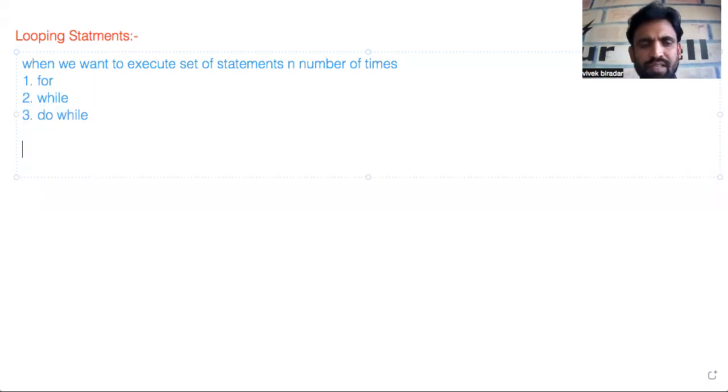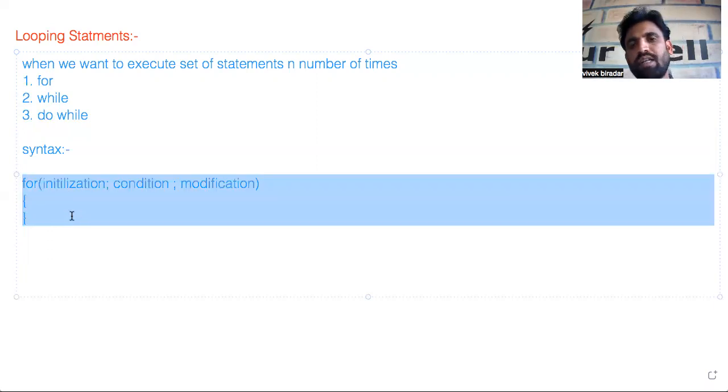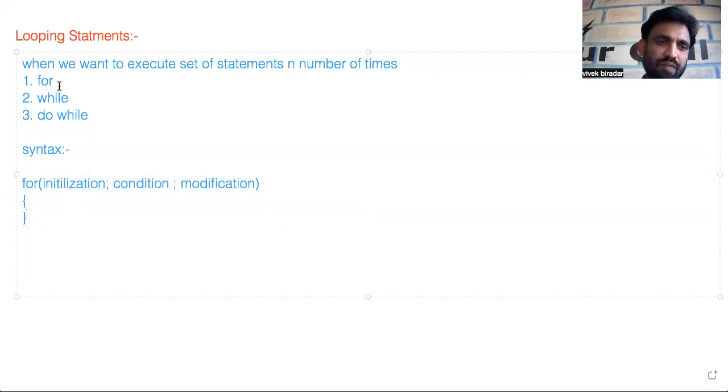So let me write the syntax for for, while, and do while without wasting much time talking. For the for statement: initialization, since each and every variable needs to be initialized first, then a condition, then a modification. First is initialization, next is condition, and third is modification. As I said, we use for when we know the number of repetitions prior.